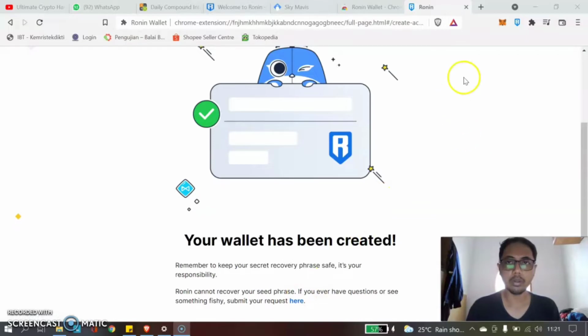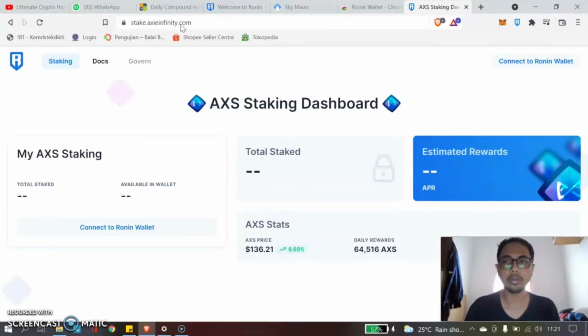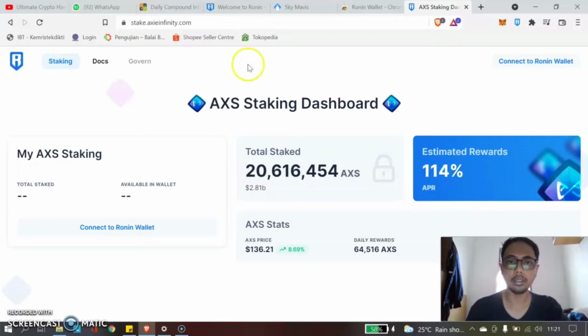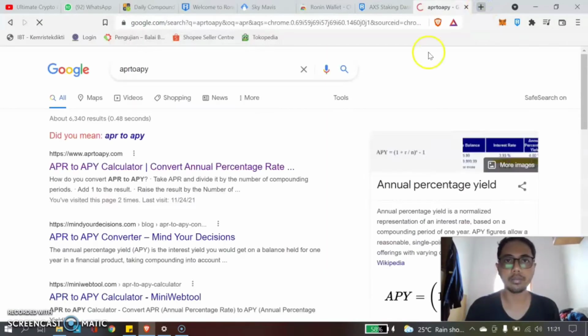So now we are going to go to the AXIE Infinity. We're going to stake some AXIE. We can get around 114% APR. Let's see how much it is if we convert APR to APY.